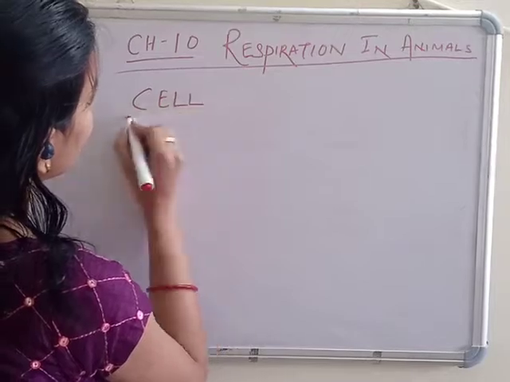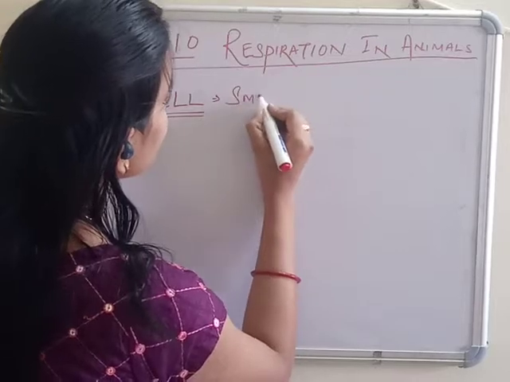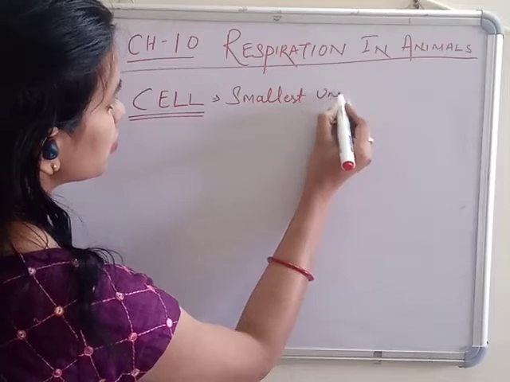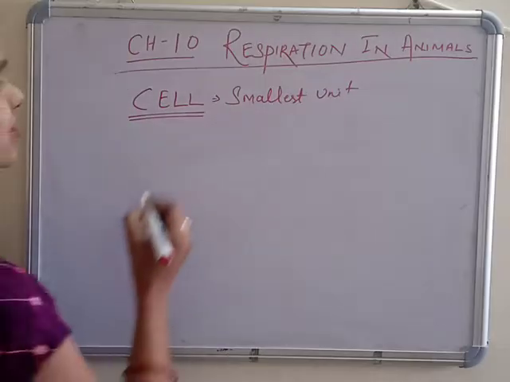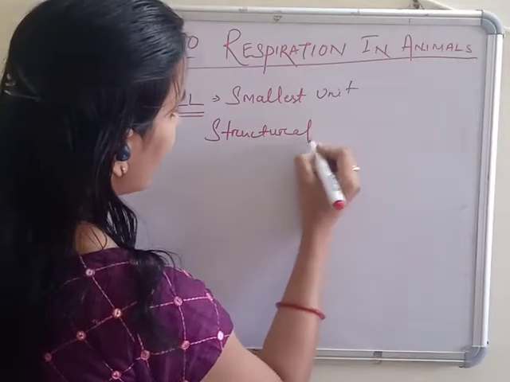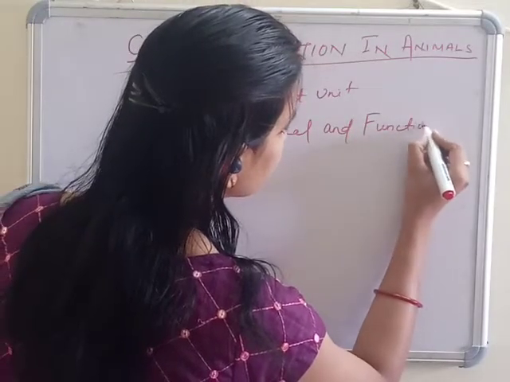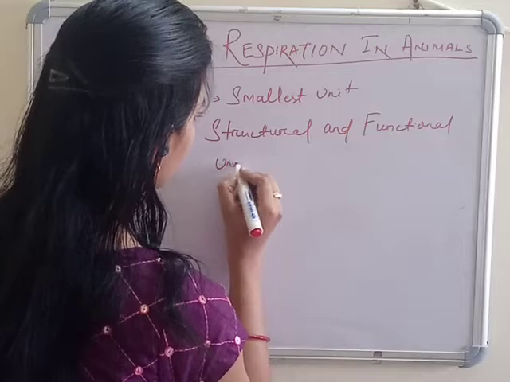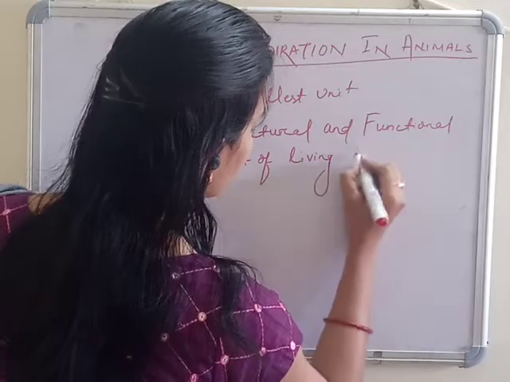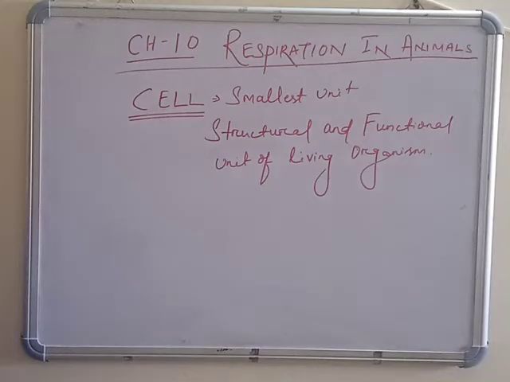We are all animals and living organisms, so we are made up of cells.